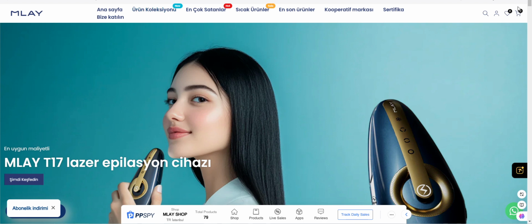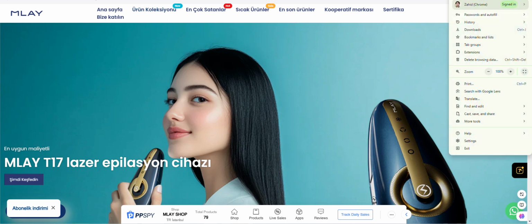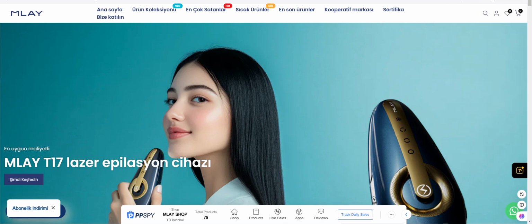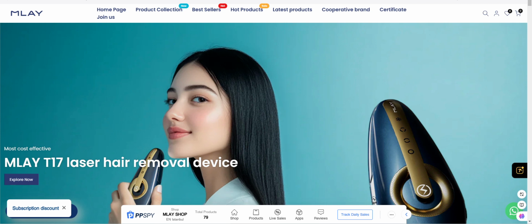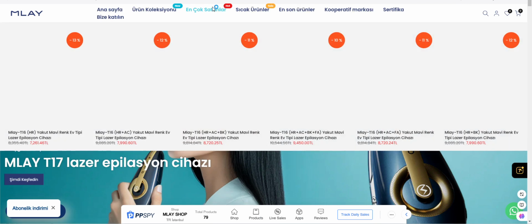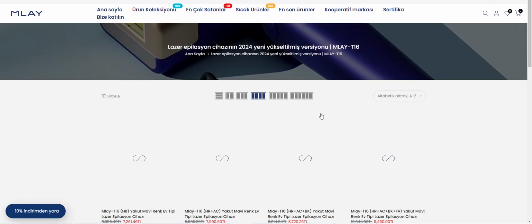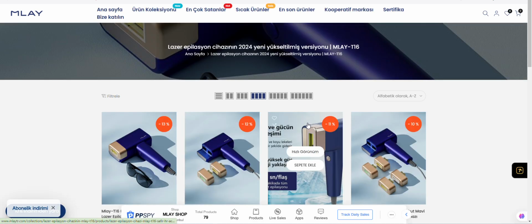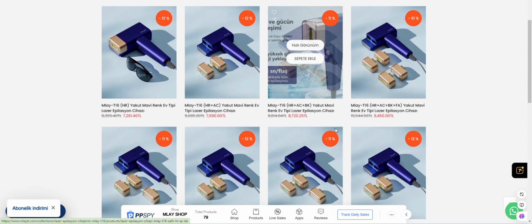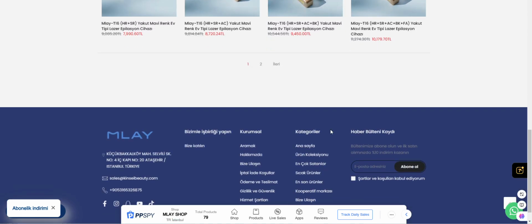Now this product is Turkish. Now I'm going to translate this language into English. A mini product collection bestseller. These are the bestseller products, and they sell very well in the market.